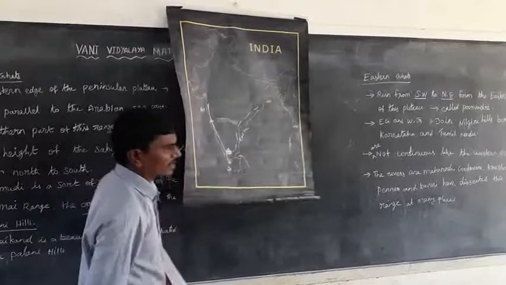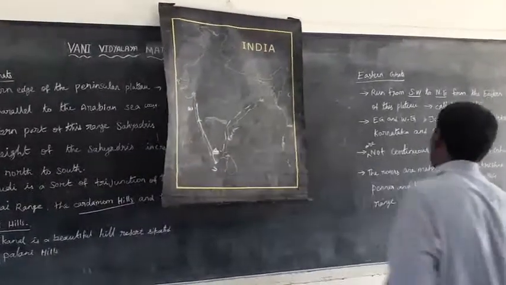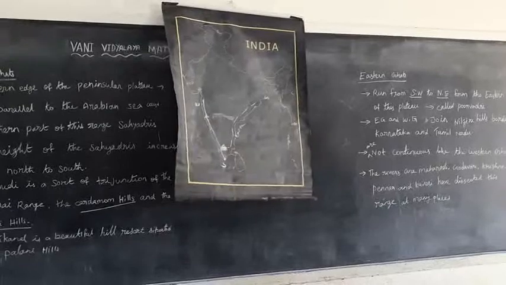The Eastern Ghats are not continuous like the Western Ghats.